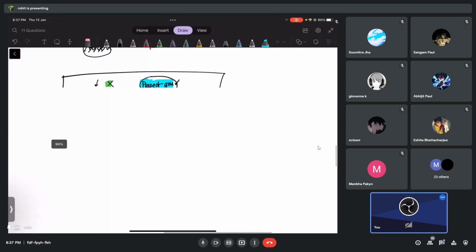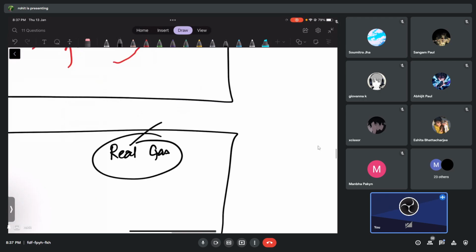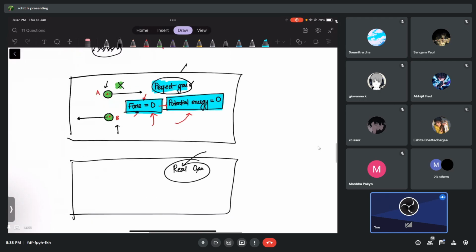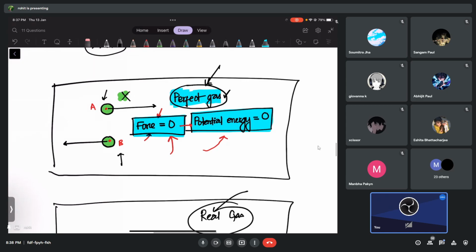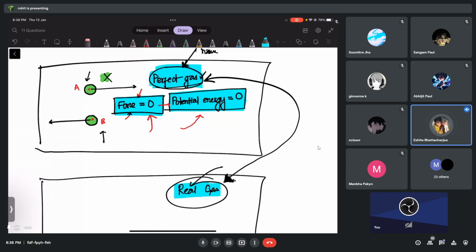But a real gas is different. Perfect gas is a name given to a gas which has these properties, but a perfect gas is not a real gas. Do you understand the difference between the naming, guys? What do you think a real gas is? It exists. Yes, real gases really exist. What about a perfect gas?